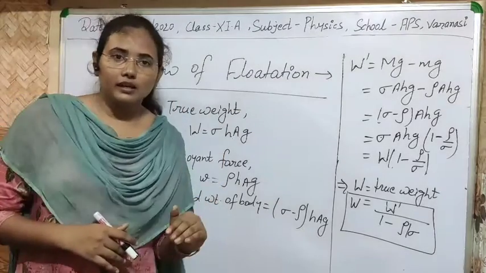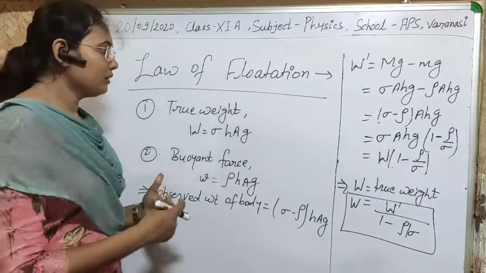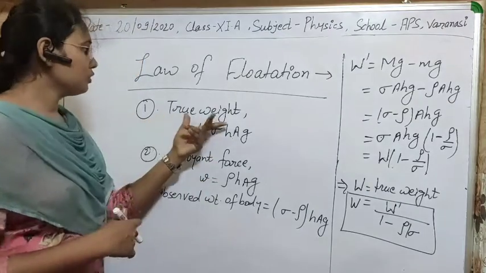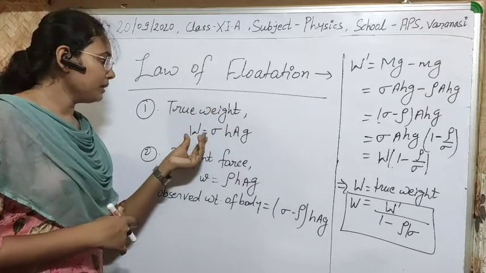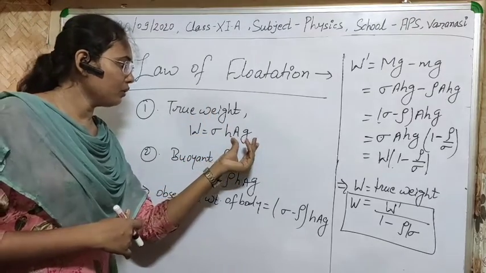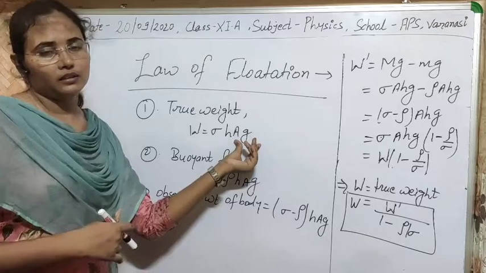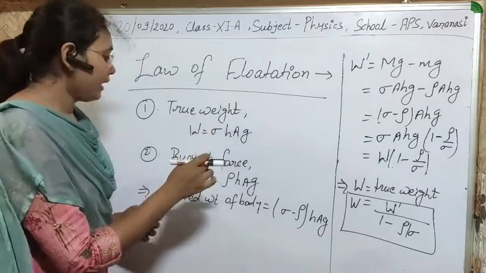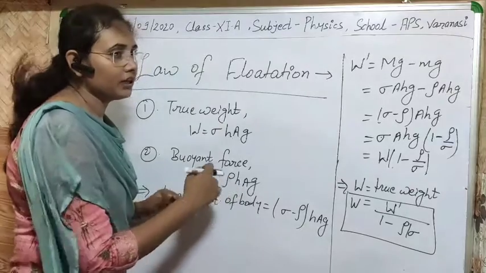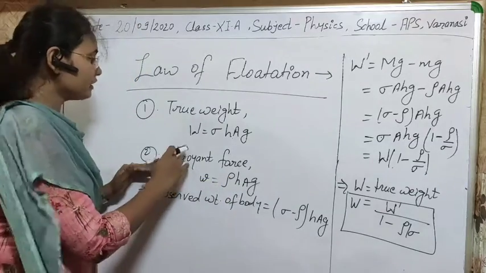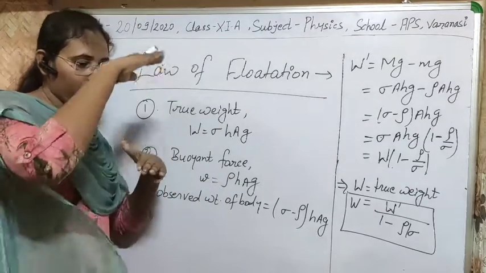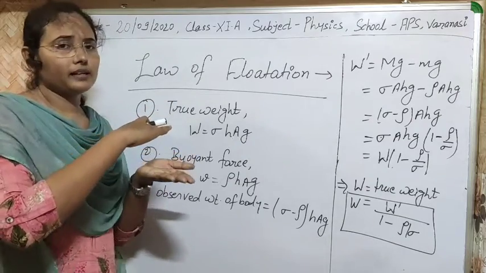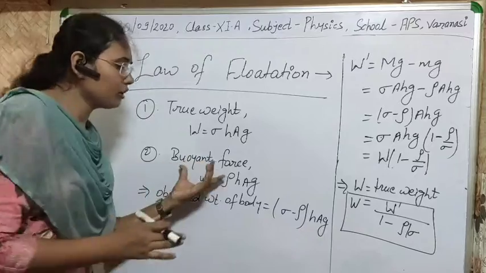When we immerse any body in a liquid, there will be the action of two forces on it. First is the true weight of the body, which will be W equal to sigma A h g, where sigma is the density of the body and rho is the density of the liquid taken. For this action, the liquid will show a reaction, which we know as upthrust.